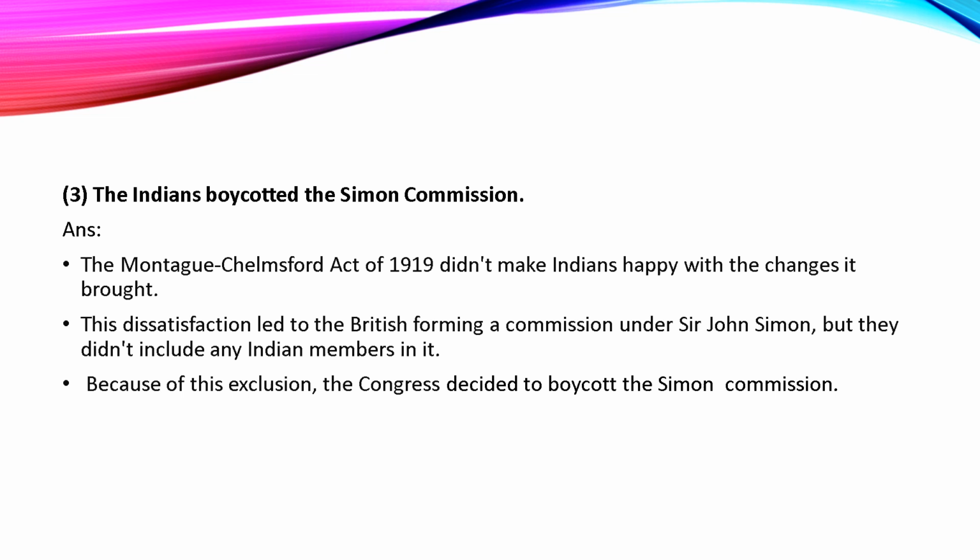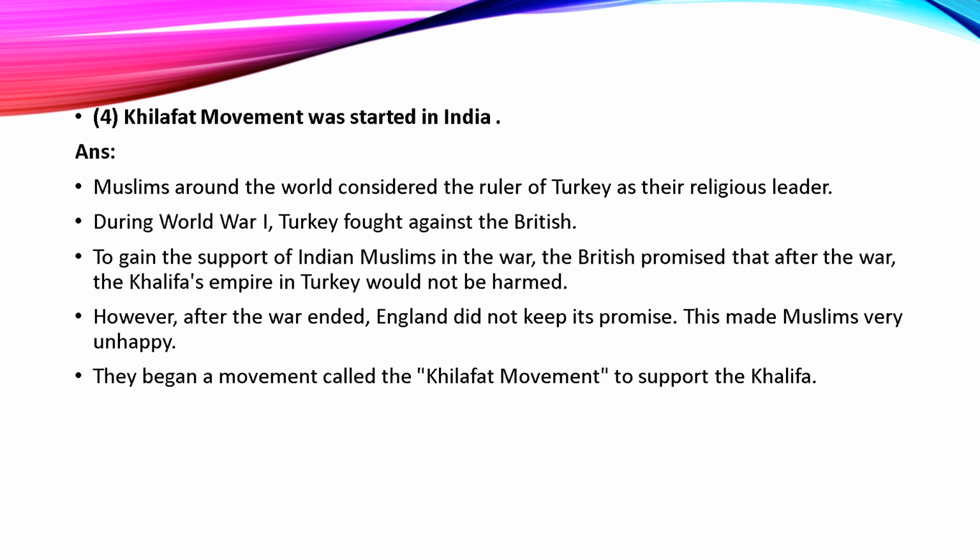For that, they formed the commission, and in that they did not include any Indians. That was the problem. Indians didn't accept that. Because of this exclusion, the Congress decided to boycott the Simon Commission.